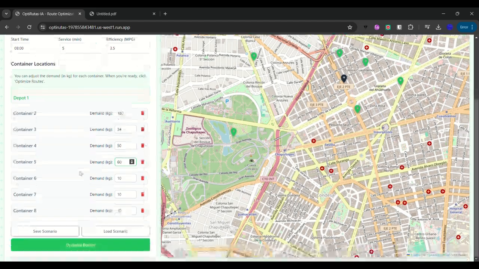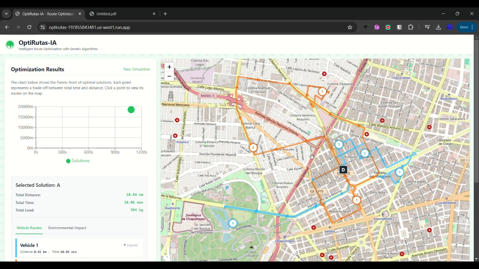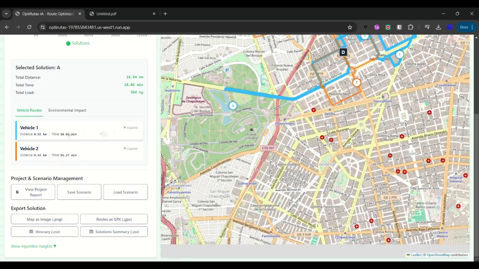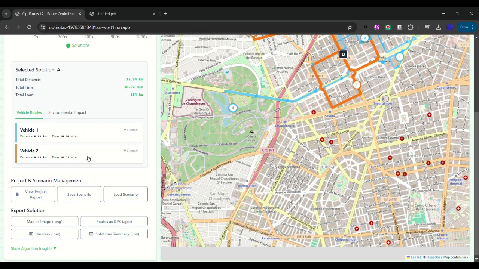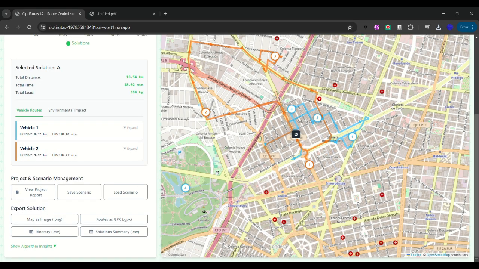And we can even save the scenario or load previous scenarios. Well, let's optimize the route. Here we can see the results. As you can see, we have optimization results. We can see for every vehicle the distance traveled and the time. And we can even export the results by scenario, or even as routes for a GPS app. And it will even generate itineraries.